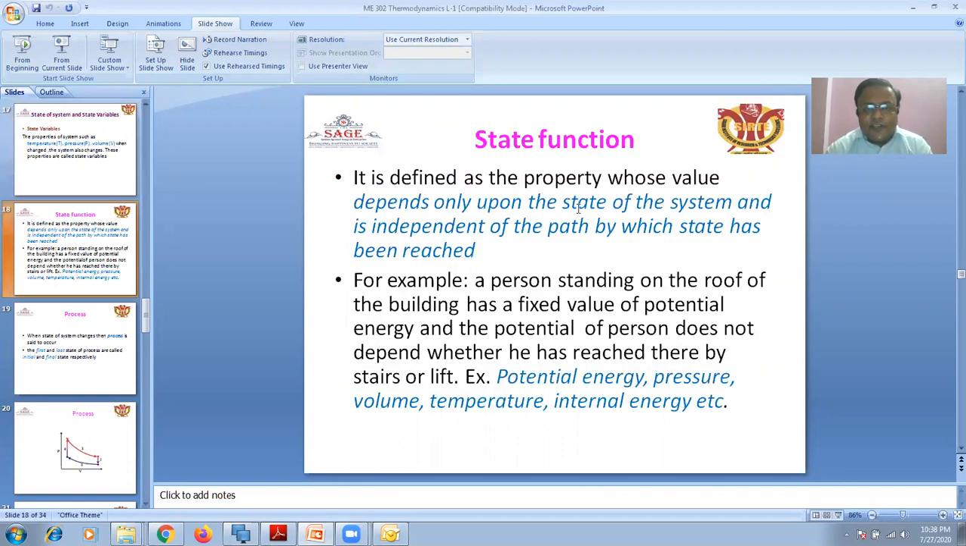State functions are defined as properties whose value depends upon the state of the system and is independent of the path by which the state has been reached. For example, a person standing on the roof of a building has a fixed value of potential energy, and the potential energy of the person does not depend on whether he reached there by the stairs. That is a state function.